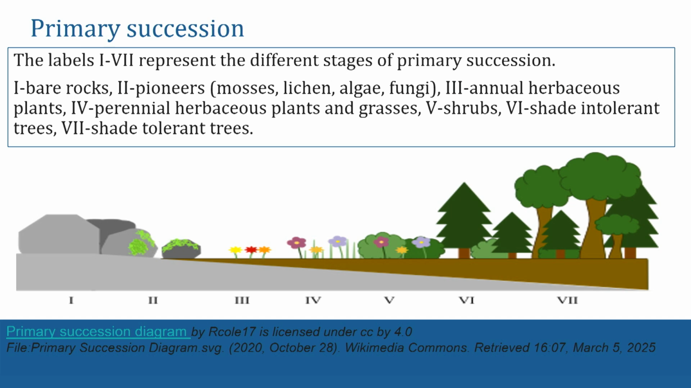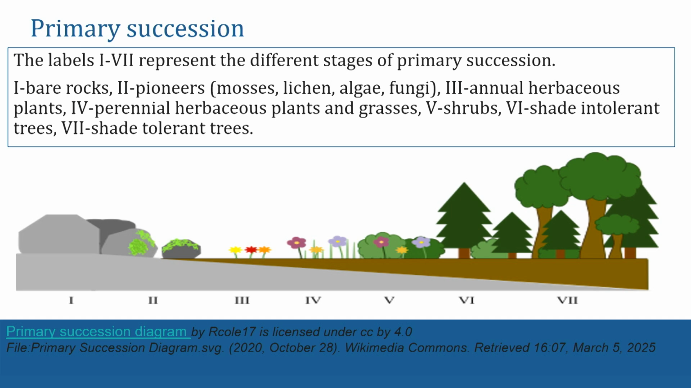are shrubs. These are small bush-like plants, right? After that, we'll have shade-intolerant trees. These are usually your softwoods, like pines. They grow very, very quickly, and they do well in areas where there's not much shade. And then eventually, those will be replaced with our shade-tolerant trees. And these are often hardwood trees.